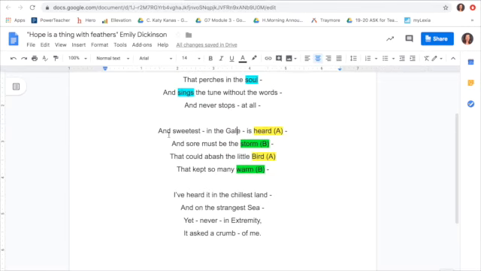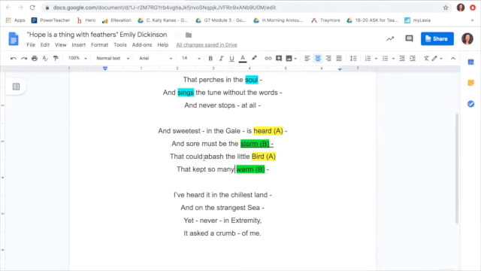Second stanza. As we read it again, I want you to think about what is literally happening. And sweetest in the gale is heard, and sore must be the storm that could abash the little bird that kept so many warm. So literally it sounds like there's some kind of storm. So we already have that highlighted. I'm going to underline it because that seems like an important word.